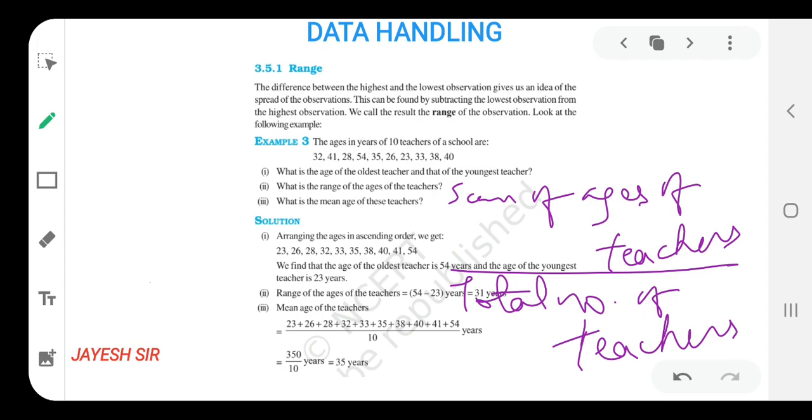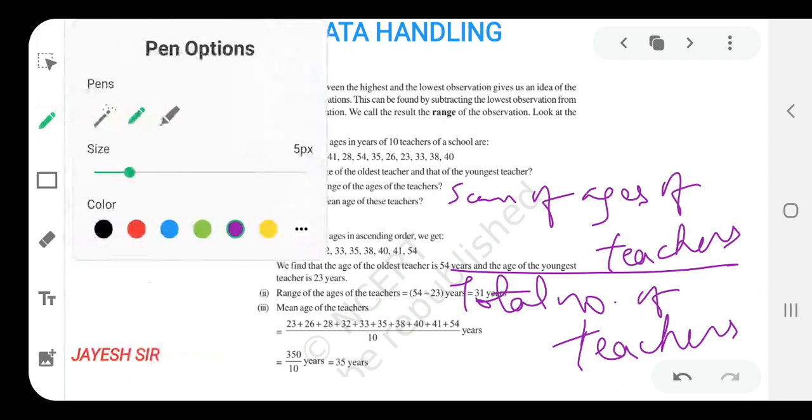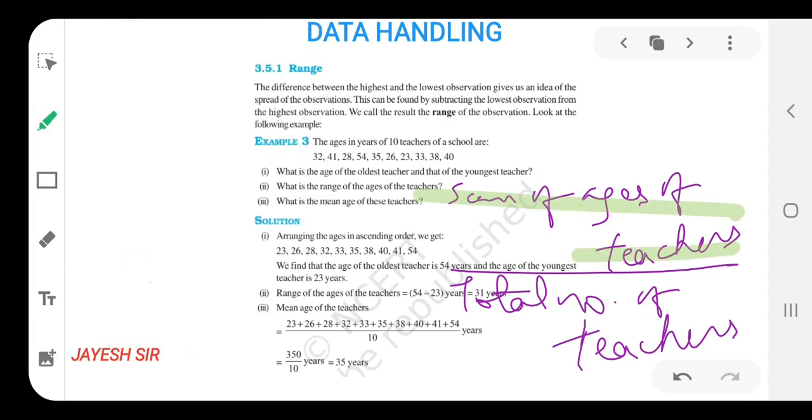So after this, the sum of the ages of the teachers is to be found, so we'll add the ages given over here. After adding all the ages, what are we getting, friends? 350. And how many teachers are there? It is already given: 10 teachers. So in the denominator we'll write 10. So 350 upon 10, we'll get 35 years as the mean. I hope you all might be getting it, friends. So what is the mean for the given values? It is 35 years. I hope you all are clear with this.